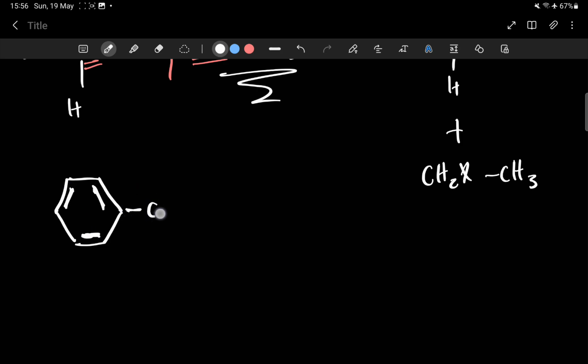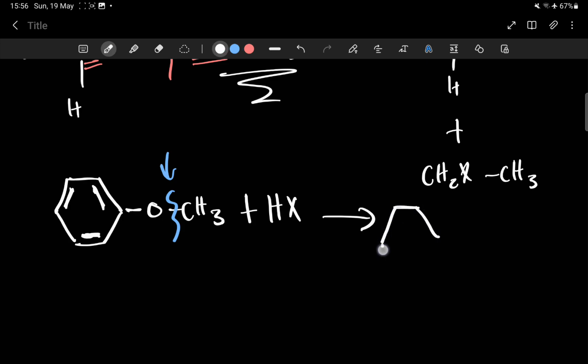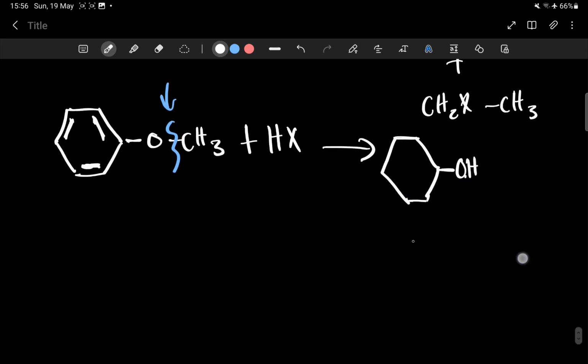So now here, let's say I have an ether, which is like this. And it meets HX. What's going to happen here? We know that we can't break it here. No, you can't. You've got to leave the bigger guy with the oxygen. So he's going to remain with the oxygen. So we break it right here, right? So what's going to happen is we'll end up having it like this. This is now OH, right? And then this smaller one now becomes a CH3, then X, okay? So that's just what happens.